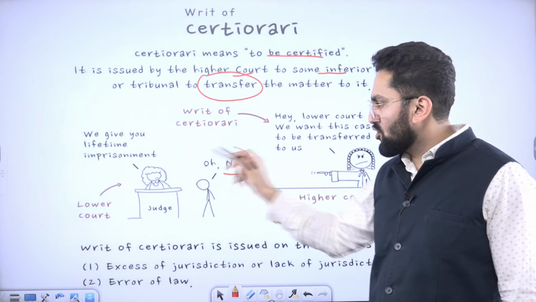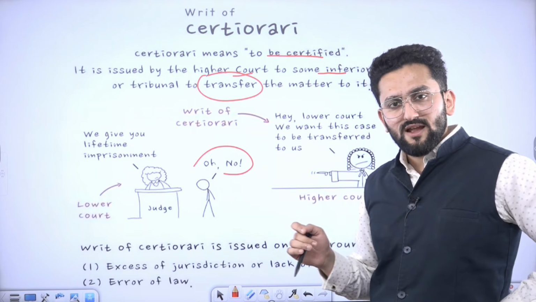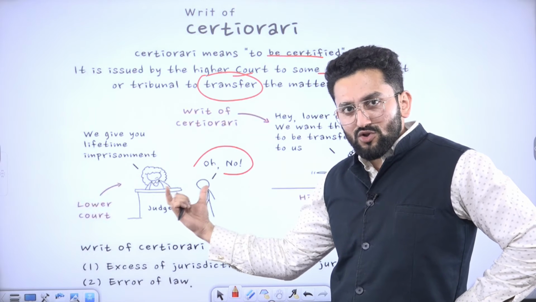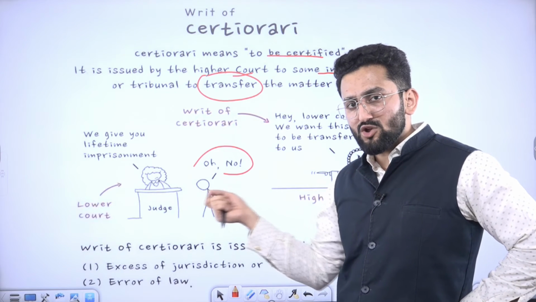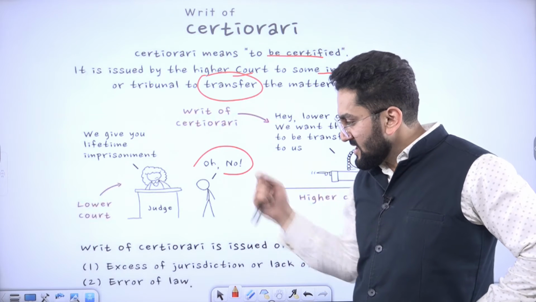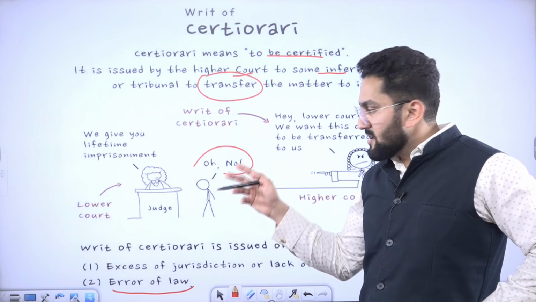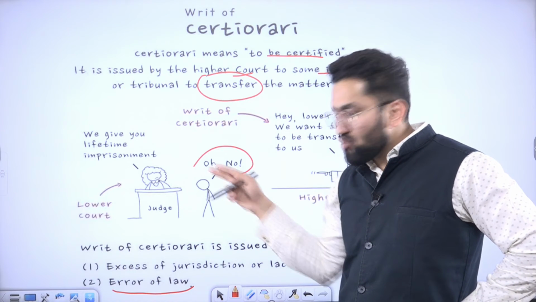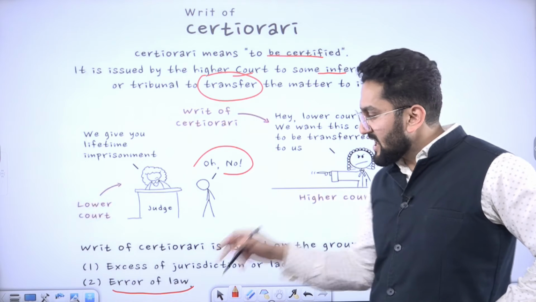And this person is saying, oh no, my life is finished. But this person's advocate says this particular judge and this level of court does not have suitable authority, and there is a case of error of law. It means proper law has not been applied. The law used by the concerned judge is not applicable. There is error of law.